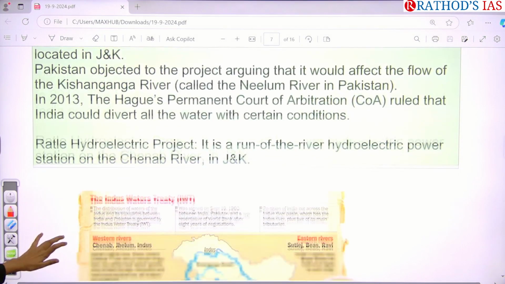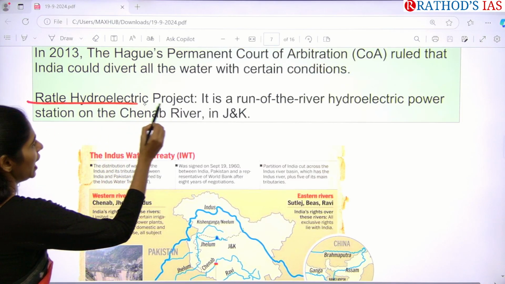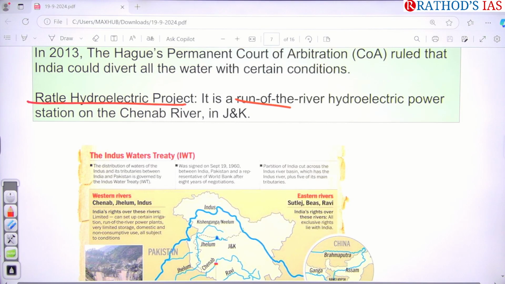Okay, and the next one is one more project that you have to see, that is the Ratley Hydroelectric Project. And again, this is also a run of the river project on River Chenab in Jammu and Kashmir. So these three projects should be monitored under this Indus River Water Treaty.